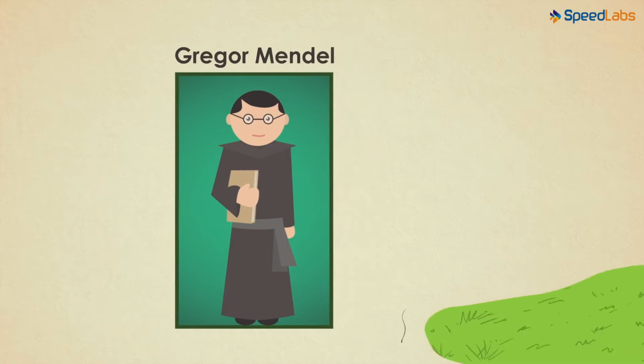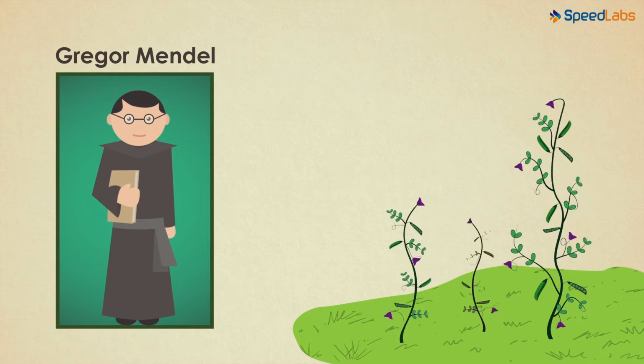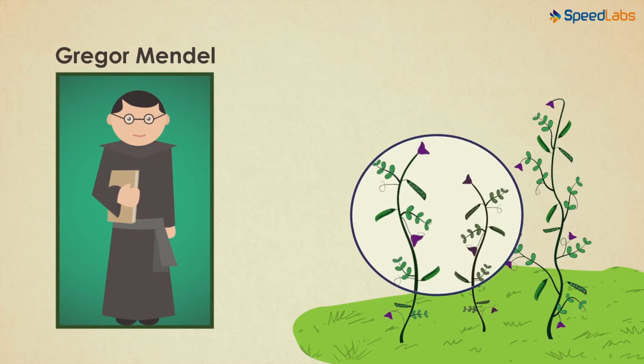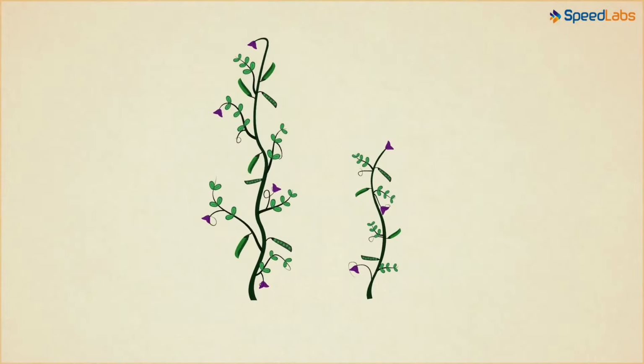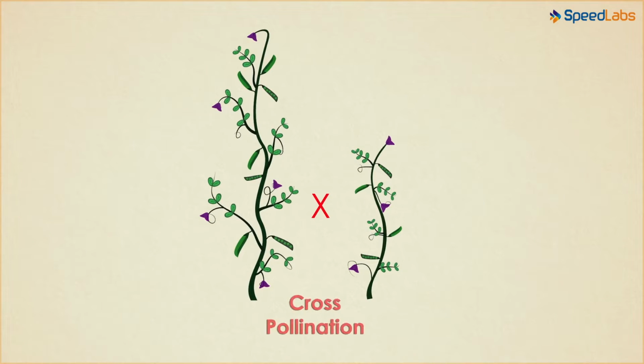He studied the pea plants in his garden. These pea plants had several variations like different heights, the color of the pods, and even the shape of the seeds. So what exactly did Mendel do? He took two pea plants and cross-pollinated them. Cross-pollination means the fertilization of two flowers belonging to two different plants.